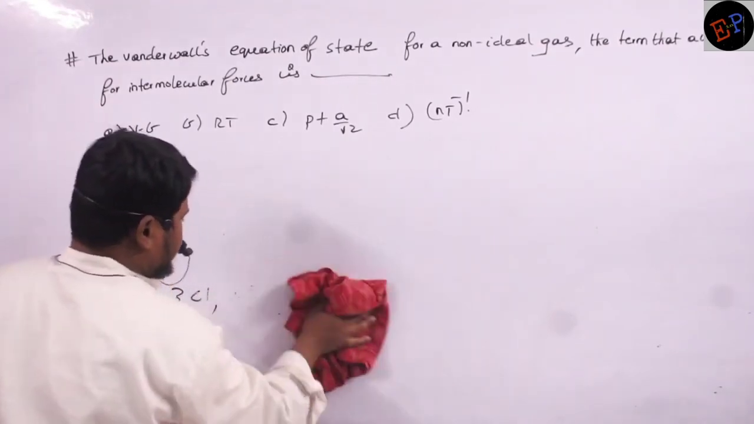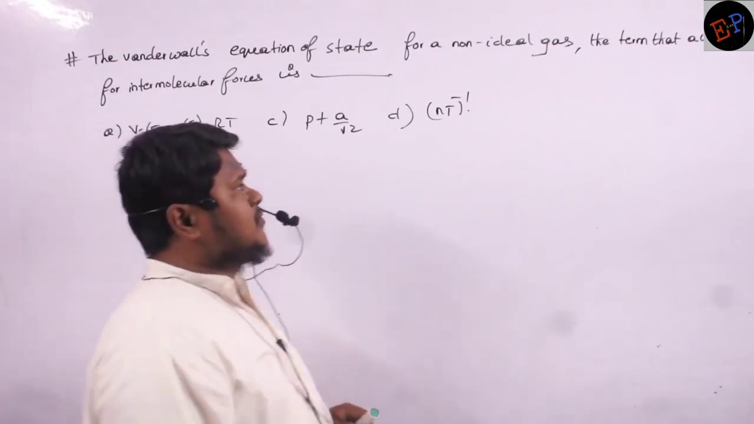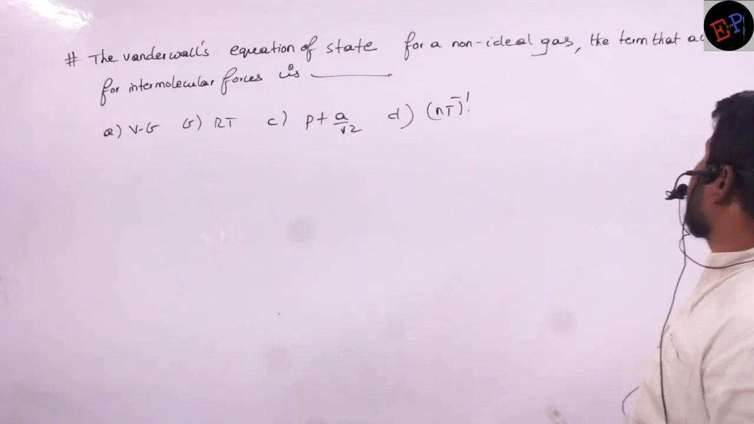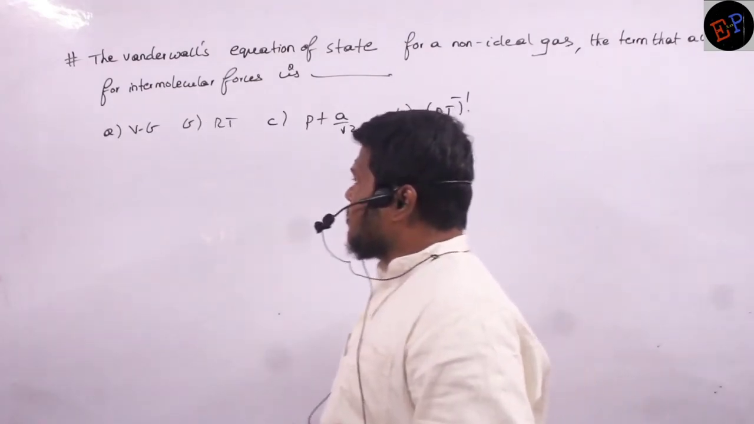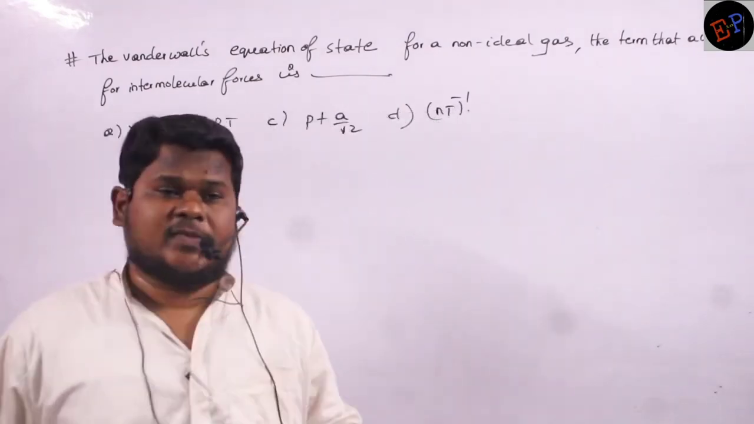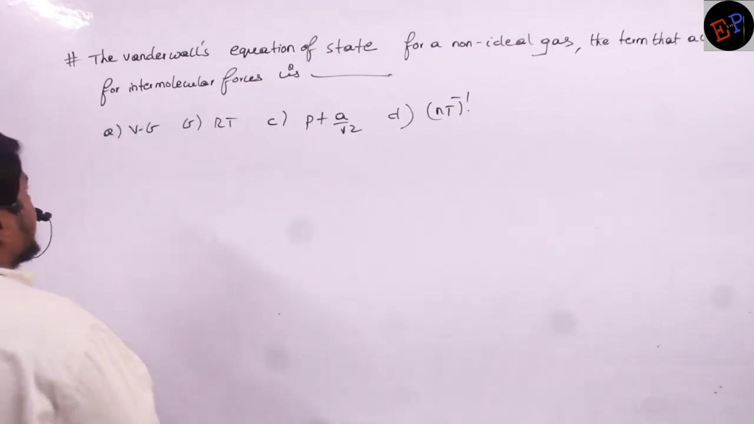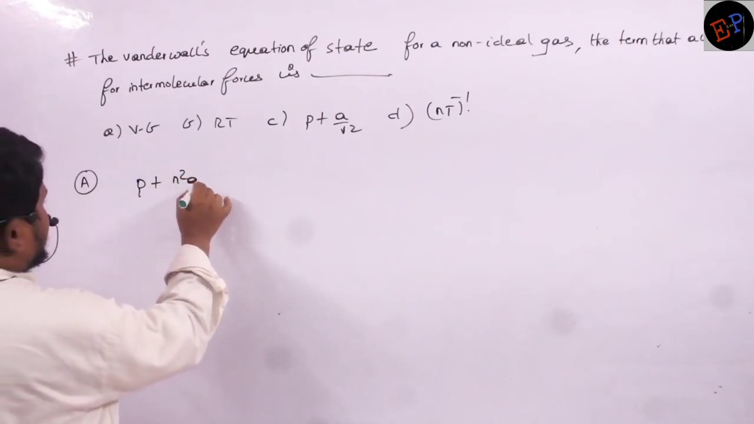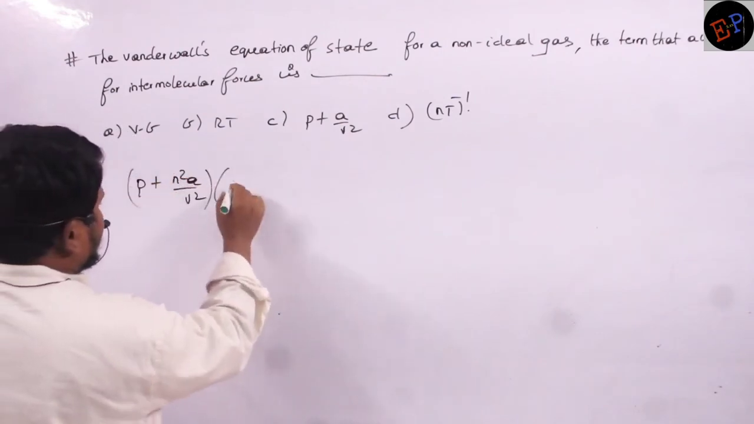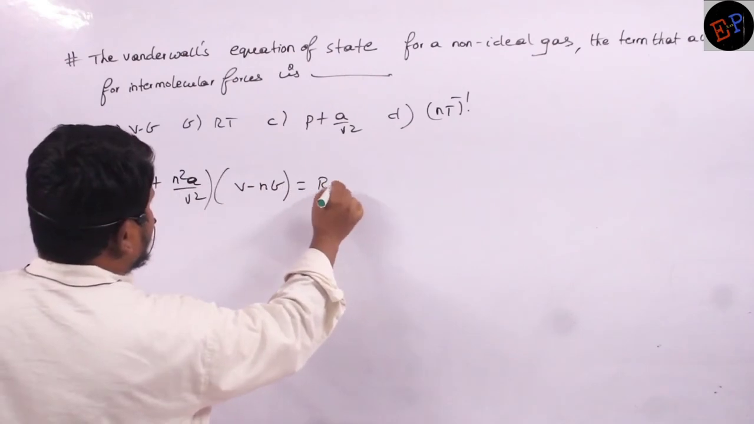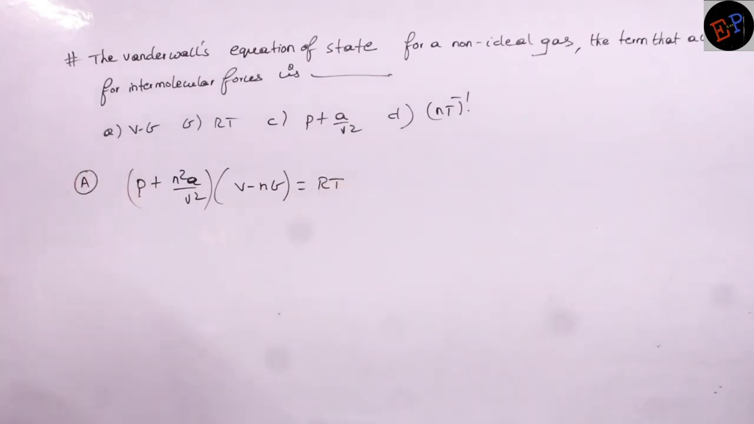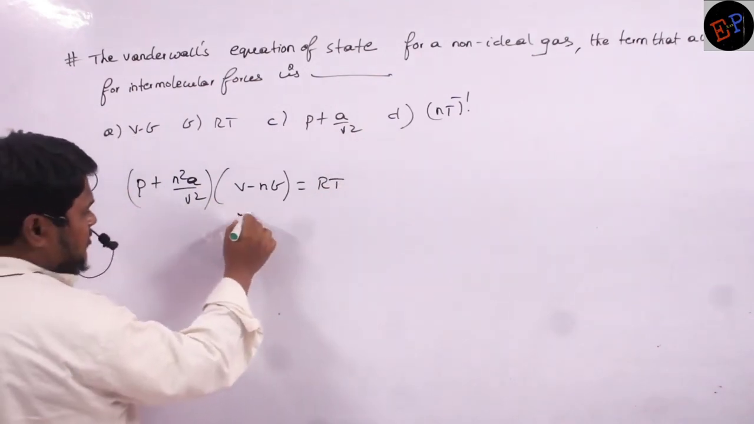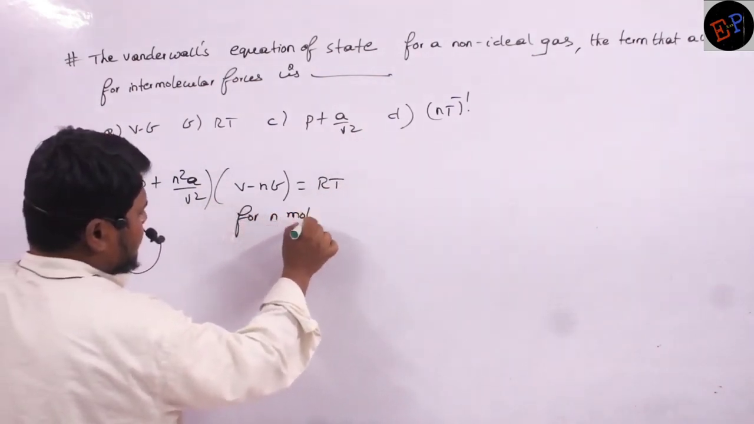So this is the next question which is given. The Van der Waals equation of state for a non-ideal gas. It means real gas. Non-ideal gas is nothing but real gas. The term that accounts for intermolecular forces is dash. So the Van der Waals equation is what? P plus n square a by V square multiplied by V minus nb is equal to nRT. This was the equation of Van der Waals. Clear? And this is for n moles of a gas.